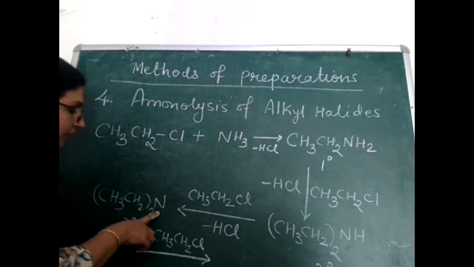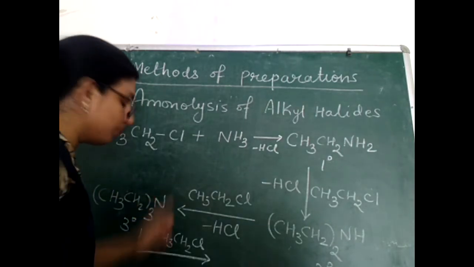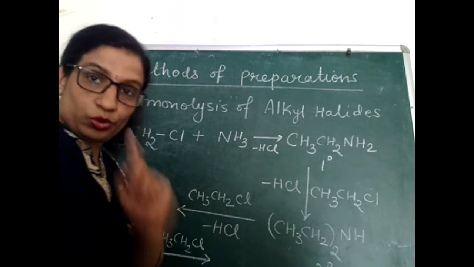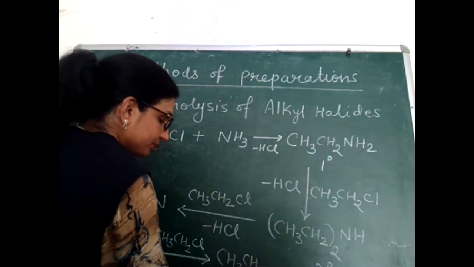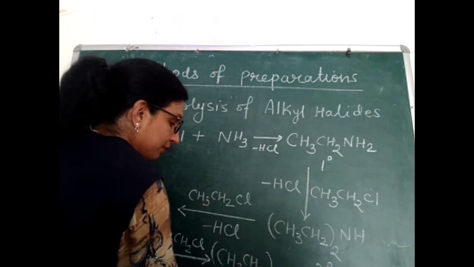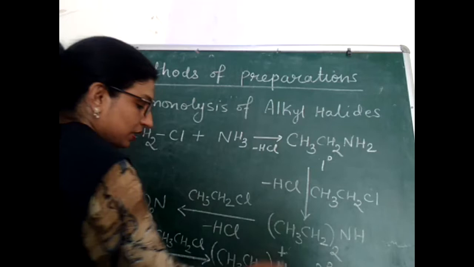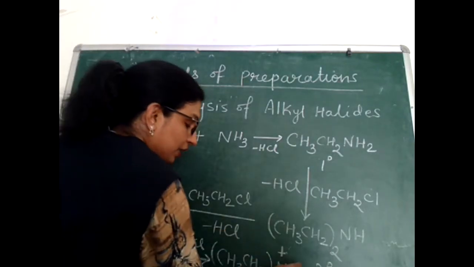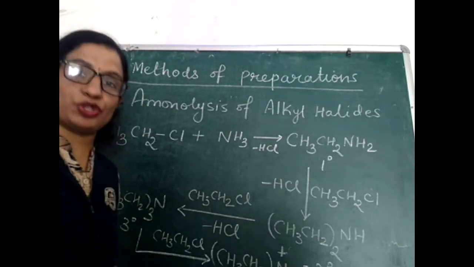Now this nitrogen atom does not have any free valency, but still one alkyl group can bind with it through a coordinate bond, and four alkyl groups will now bind with the nitrogen atom. But now this nitrogen atom will carry a positive charge in the form of a quaternary ammonium ion, which will exist in the form of a quaternary ammonium salt.